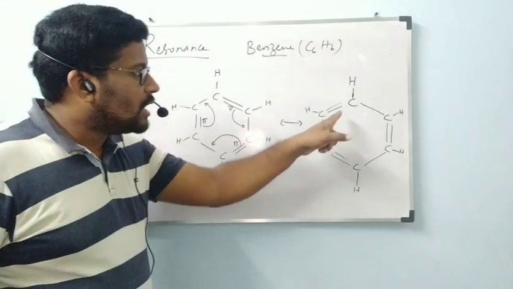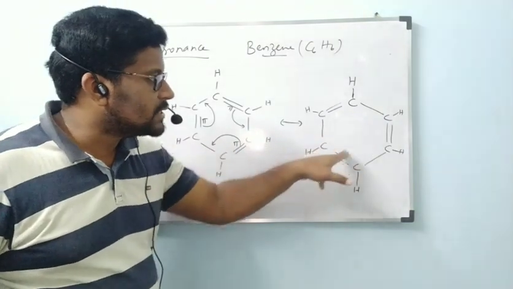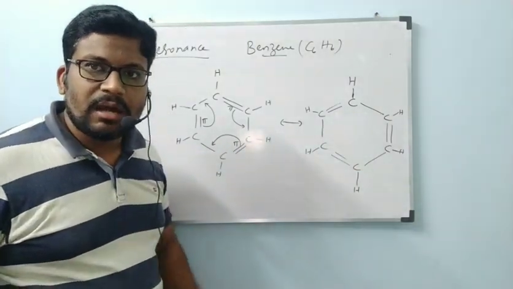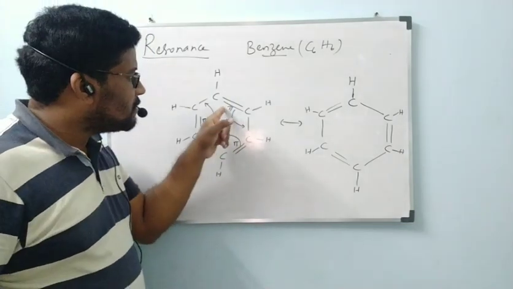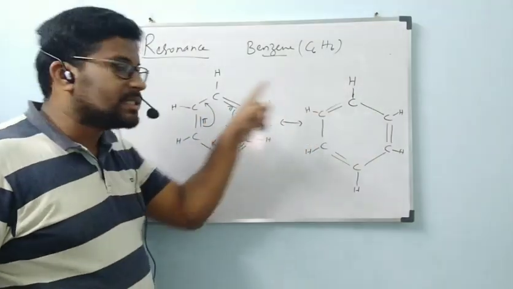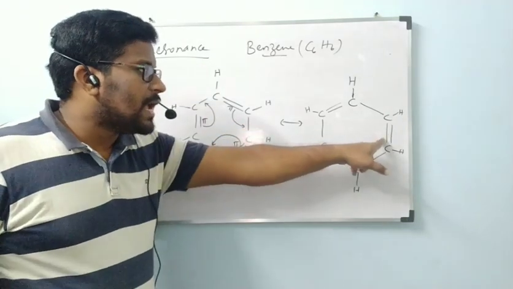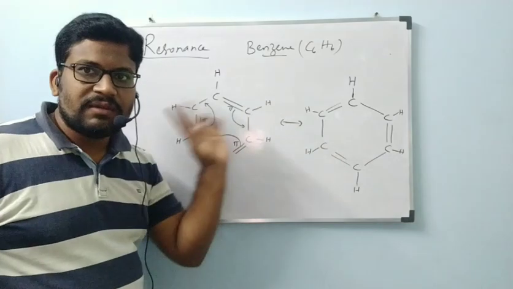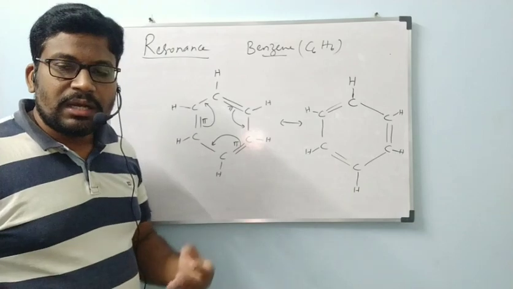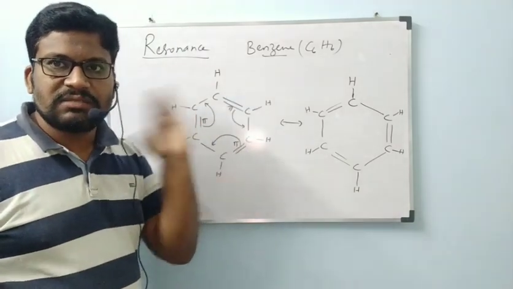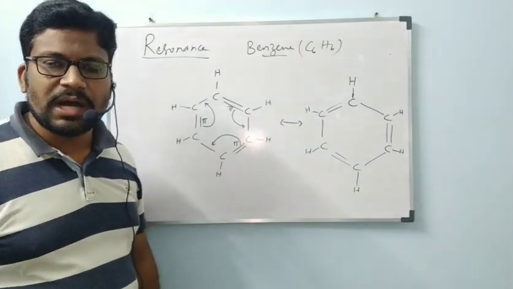And in benzene, all the carbon-carbon bonds are the same. Actually, it contains 3 double bonds and 3 single bonds, but practically all the bonds are the same. How can we say that? This double bond is getting single bond character, and immediately that single bond is getting double bond character. Same with this one also. This is changed to double bond, again this is changed to single bond. Interconversion will happen, very fast. Within a second, nearly 10 power 6 to 10 power 20 times the fluctuations will happen, so many times, very fast.